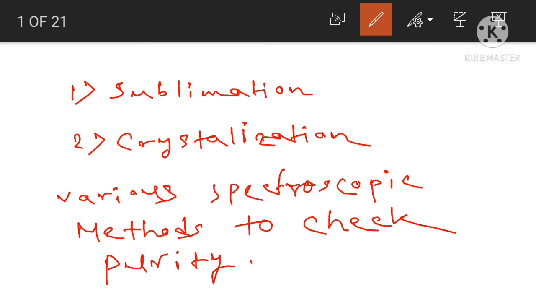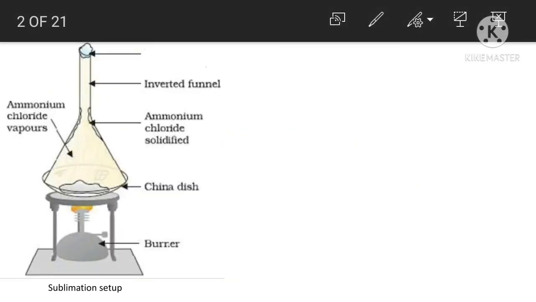Okay, so now we will see the sublimation method. As you see in the picture, this is a setup of the sublimation method.